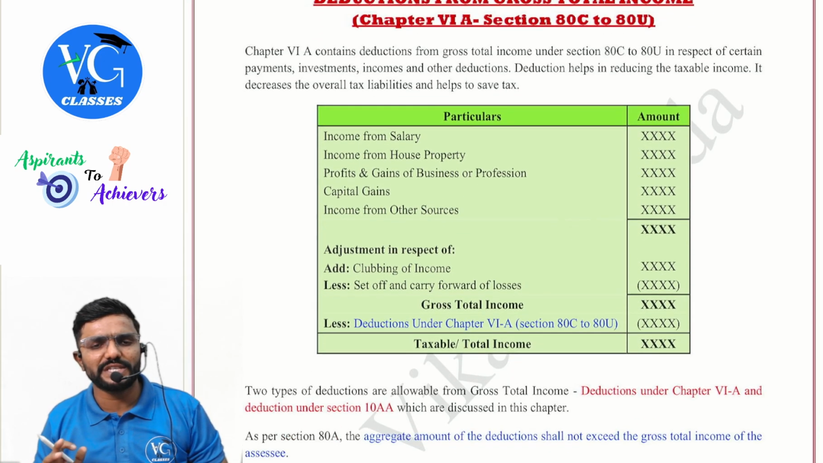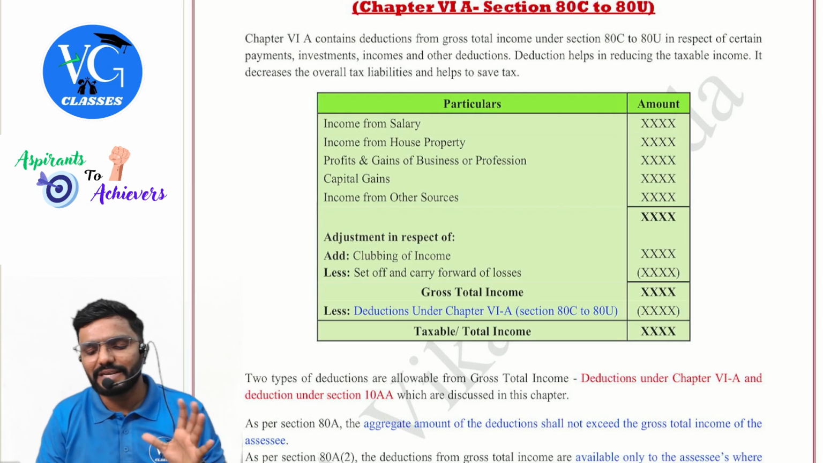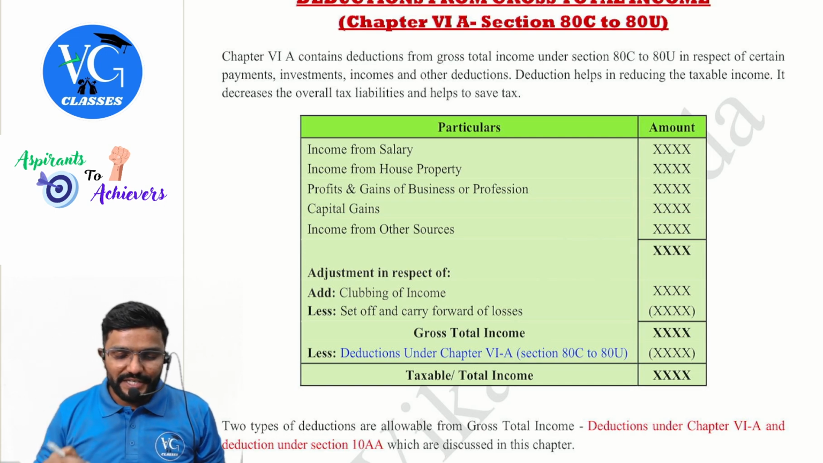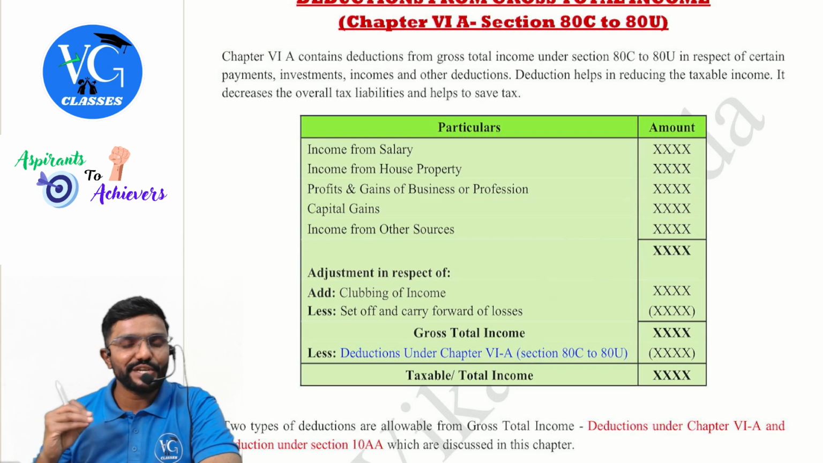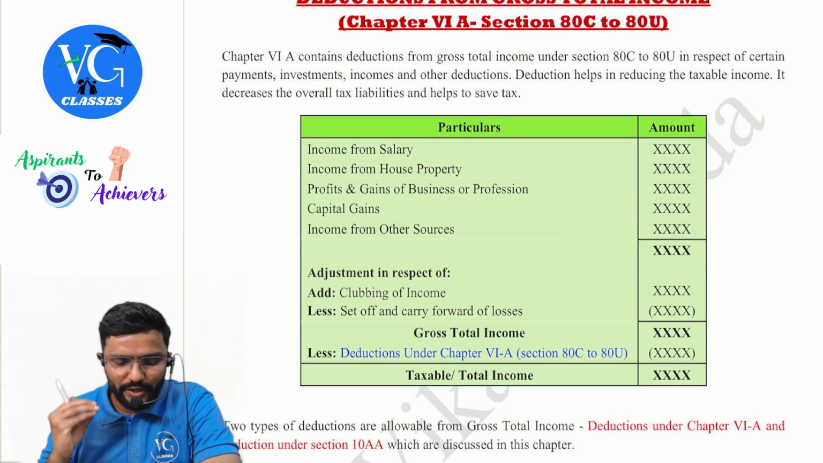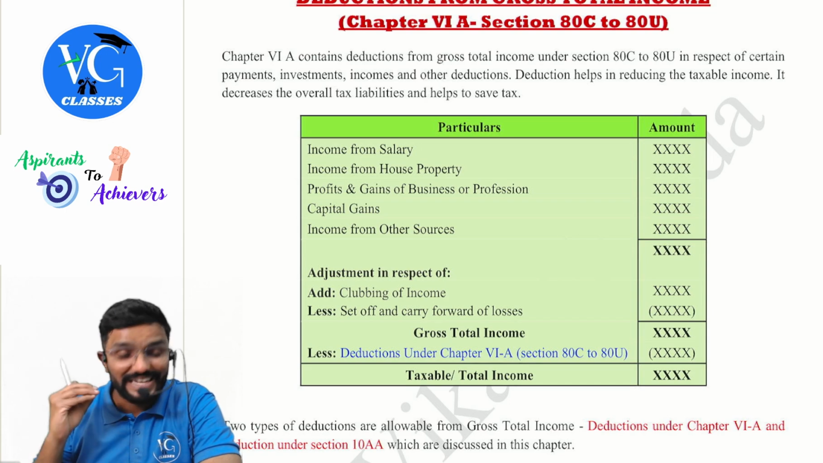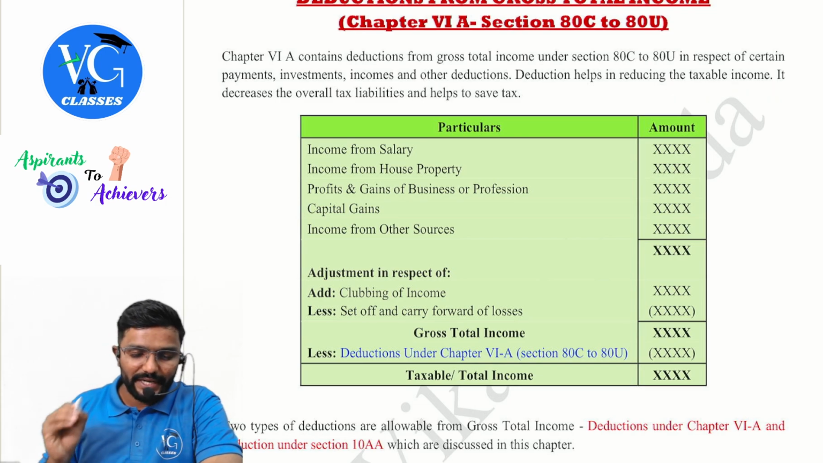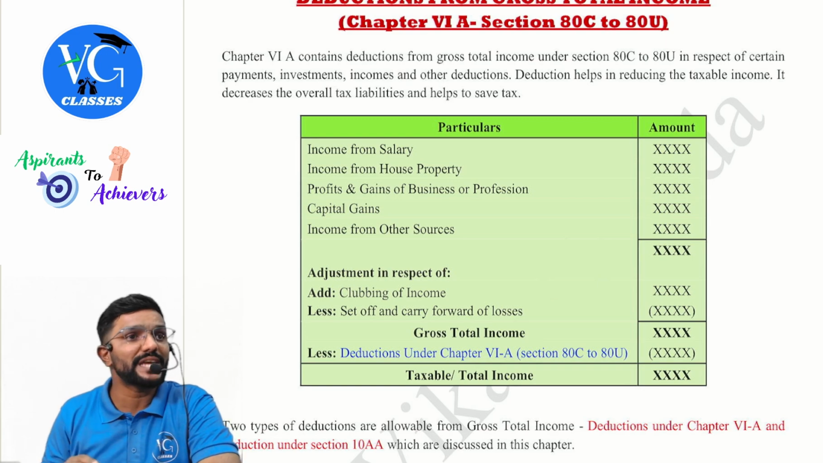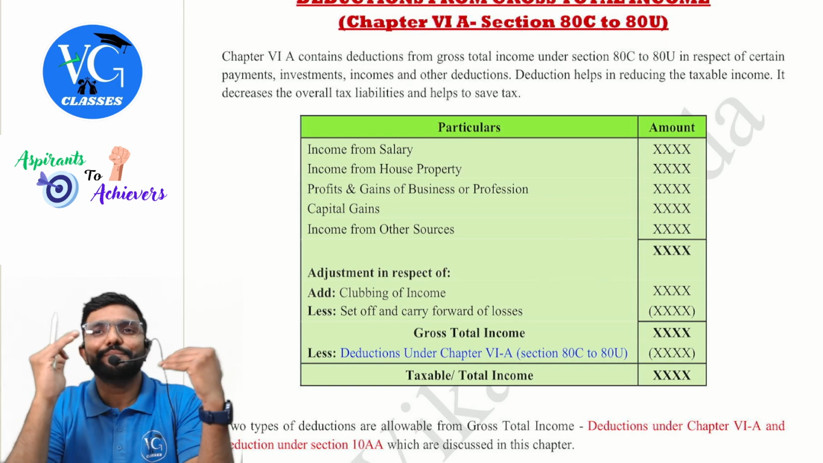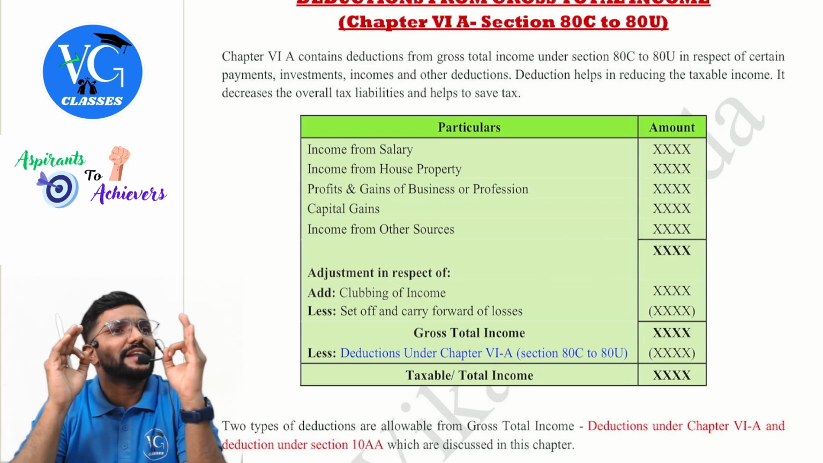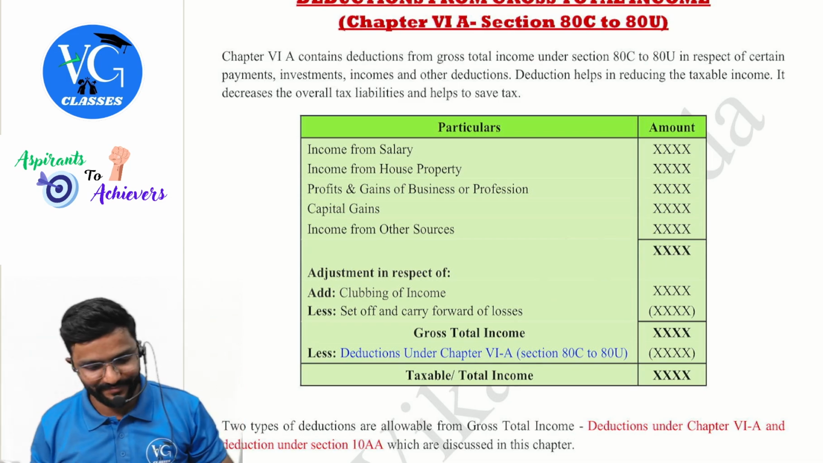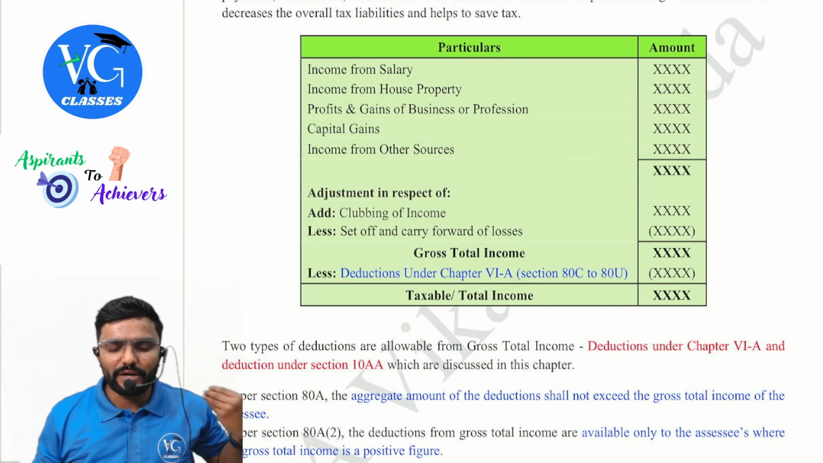So before we go through the sections, some clarification, some better understanding, guys. Chapter 6A contains deductions from gross total income under sections 80C to 80U in respect of certain payments, investments, incomes, and other deductions. Deduction helps in reducing the taxable income. It decreases the overall tax liability and helps to save tax. So if an assessee plans it well, he can reduce this tax liability legally, morally, ethically, not illegally. So we have already learned all this, guys.